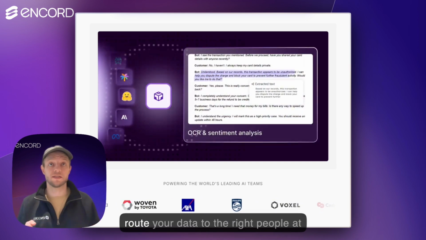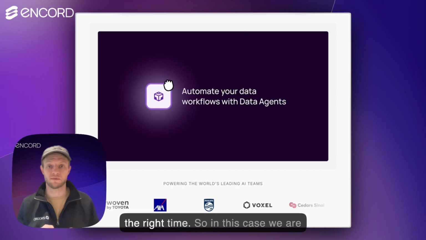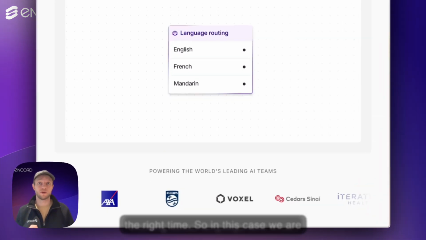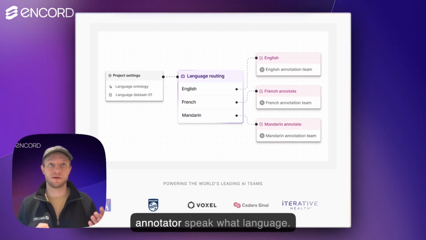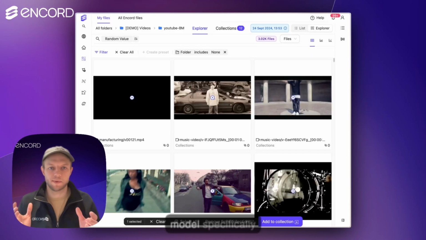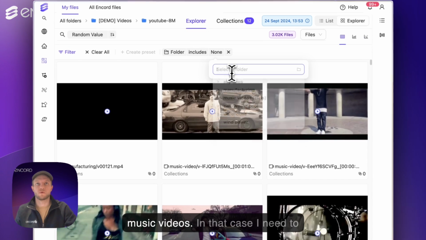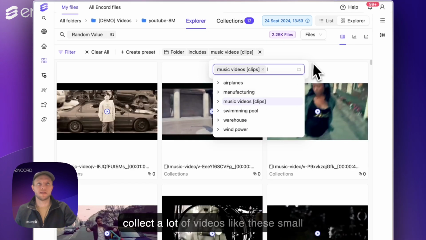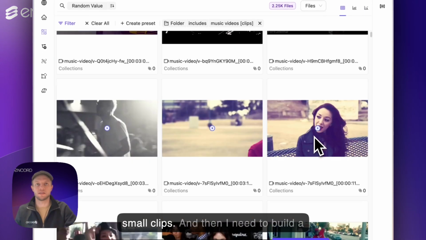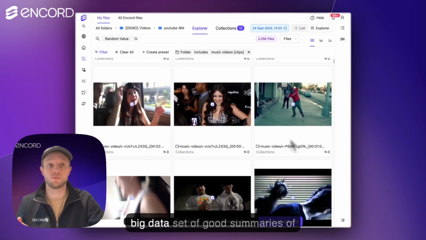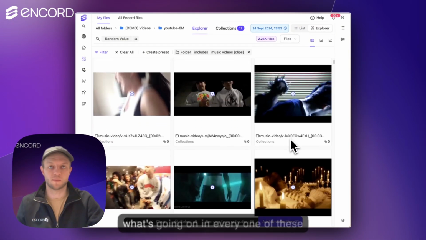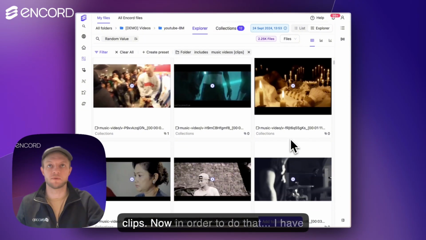Or perhaps you just need to route your data to the right people at the right time. So in this case, we're thinking about language and which annotators speak what language. So imagine I want to build a video generative model specifically for music videos. In that case, I need to collect a lot of videos like these, small clips, and then I need to build a big data set of good summaries of what's going on in every one of these clips.